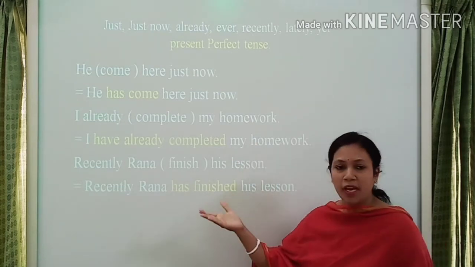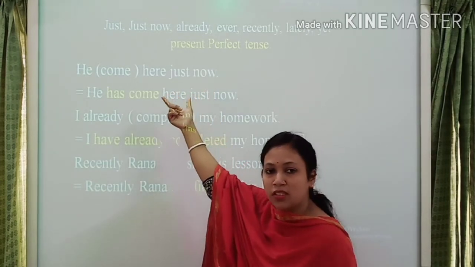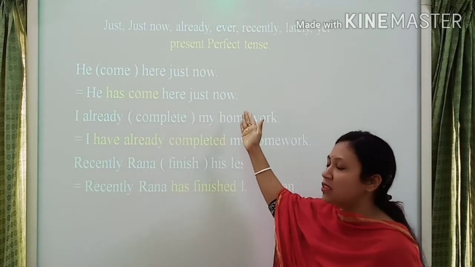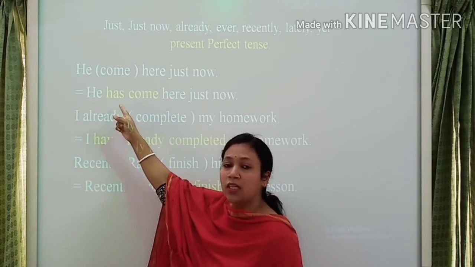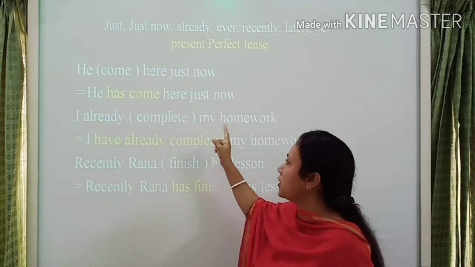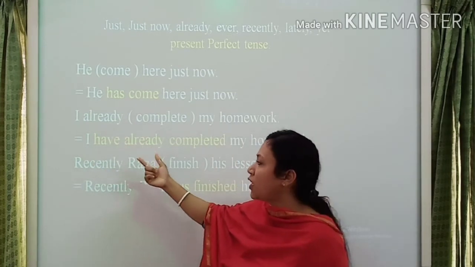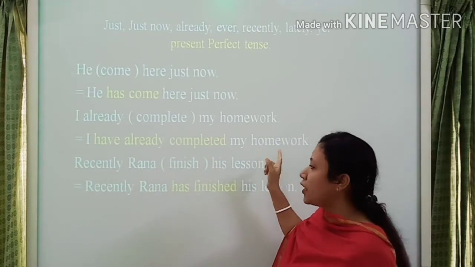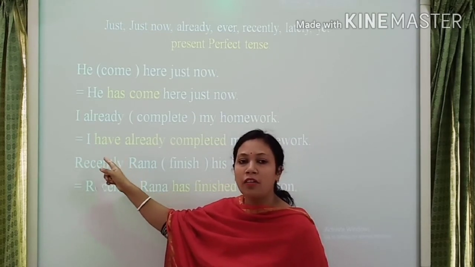Here I give some examples. Student, look at here. He come here just now. Here the indicating point is just now. That's why I use: he has come here just now. He is third person singular number, that's why I choose the auxiliary verb has. I already complete my homework. Here the indicating point is already. That's why I use: I have already completed my homework. I is first person, that's why I use the auxiliary verb have.